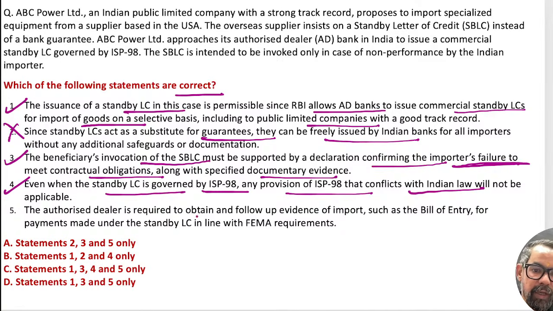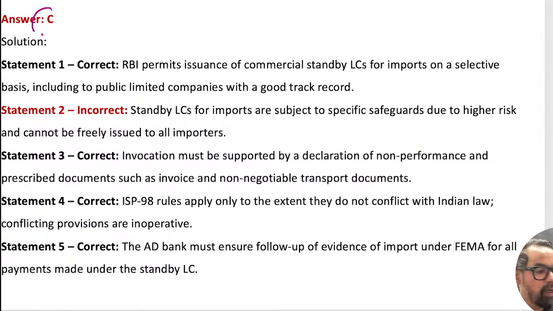The authorized dealer is required to obtain and follow up evidence of import such as the bill of entry, and that is also true. So 1345 means option C should be the right answer for this, not D. Option C is the right answer. Standby LC imports are subject to safeguards due to higher risk and cannot be freely issued to all importers. Whenever we are doing these kinds of things, we have to take some sort of caution, right?